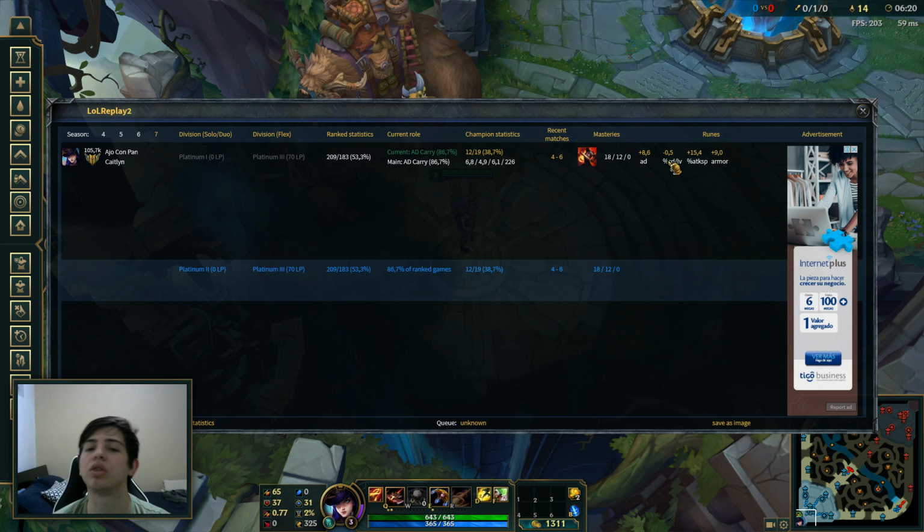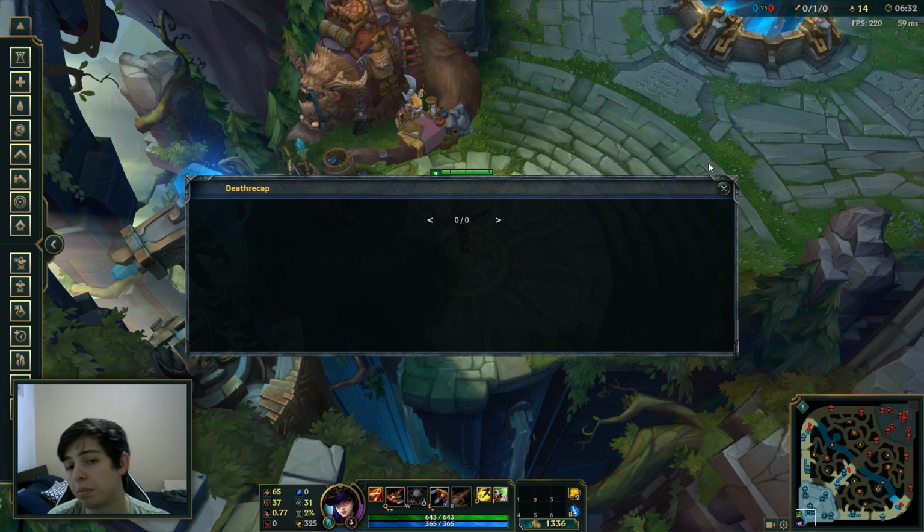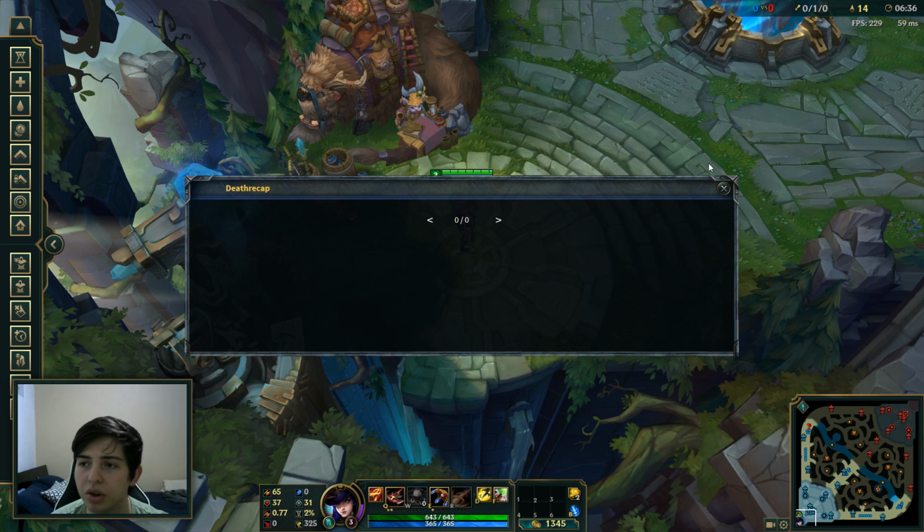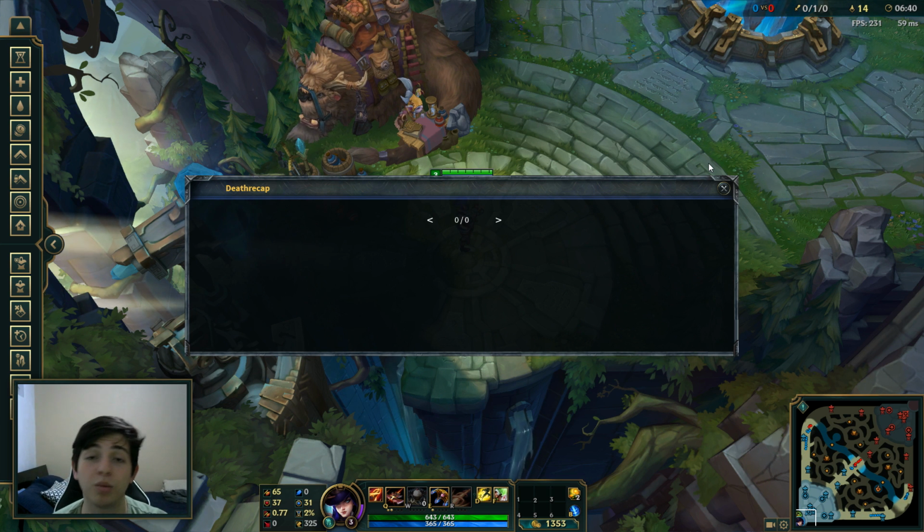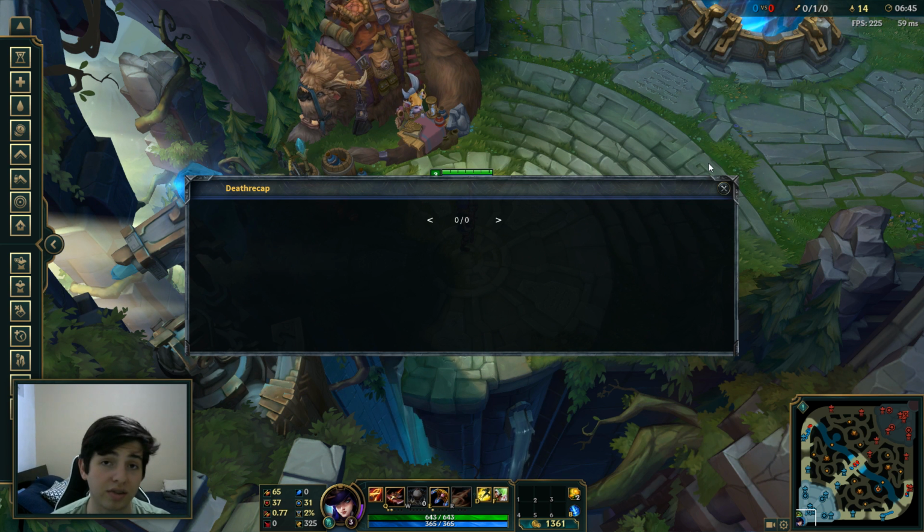And the runes also, this is so useful. The runes and masteries are also a huge deal when it comes down to this kind of stuff. You can check this out while the game's loading, which is also pretty cool. And on top of that, there's also another button for the death recap. So whenever you die, this would show up on your screen with accurate information, unlike Riot's death recap. Riot's death recap is all over the place, and it doesn't actually portray how you actually died.